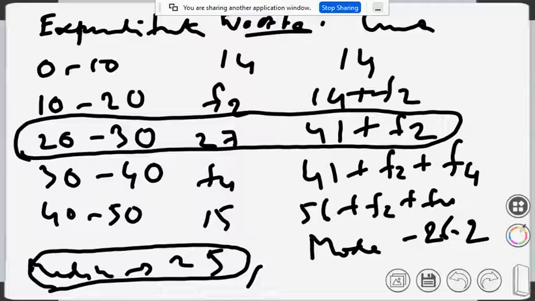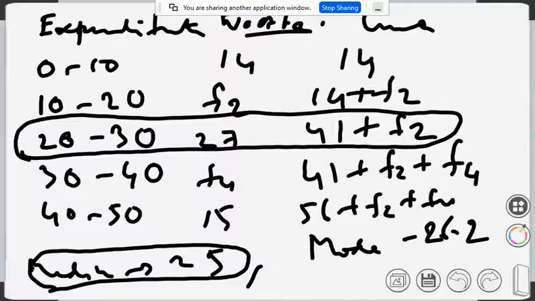So since the median is 25, this is the median class. Now we can follow the definitions accordingly. Have you followed what I've said? Does anybody want to ask me anything? I assume that everybody is following.